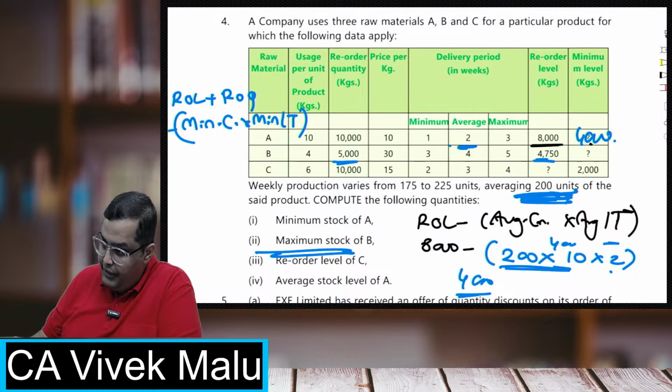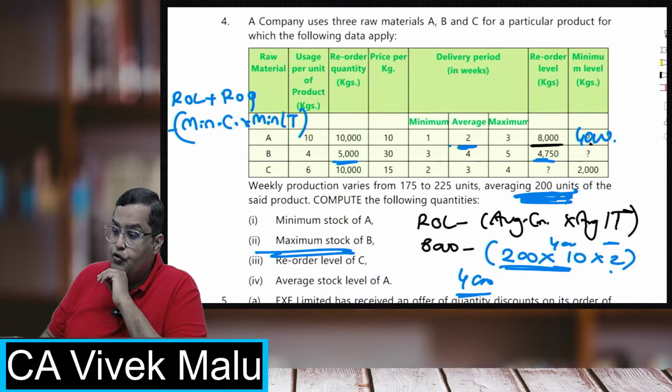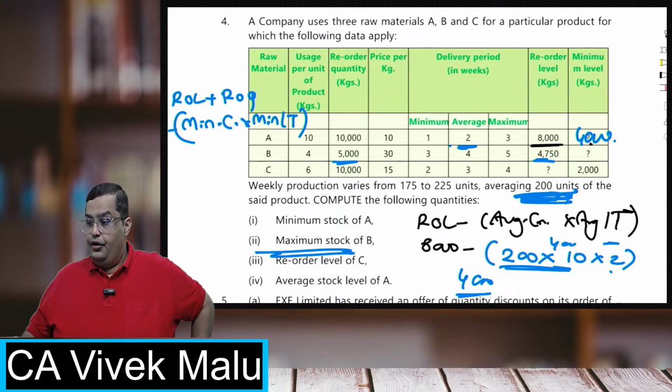Okay, very good, Arya. Arya, Soham, your answers are correct. Very good.